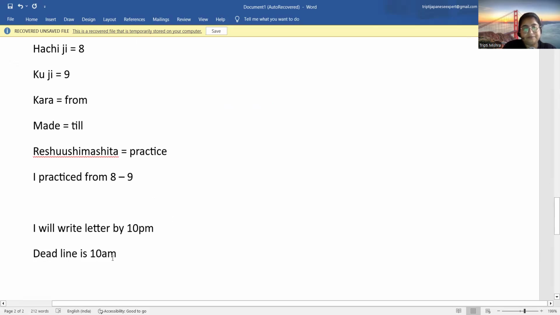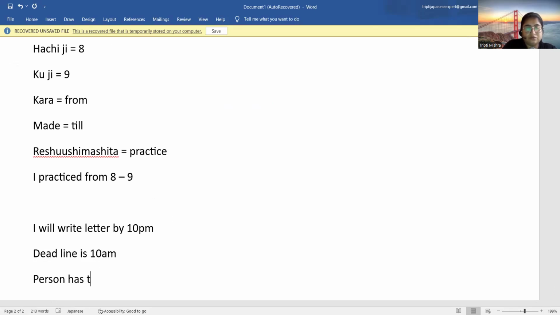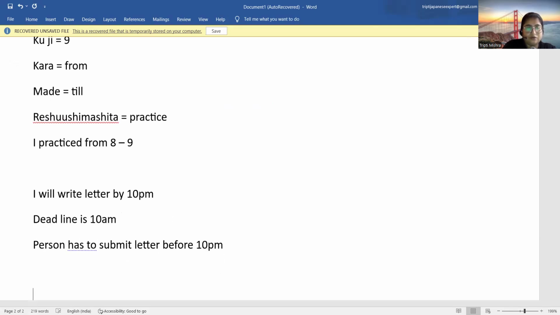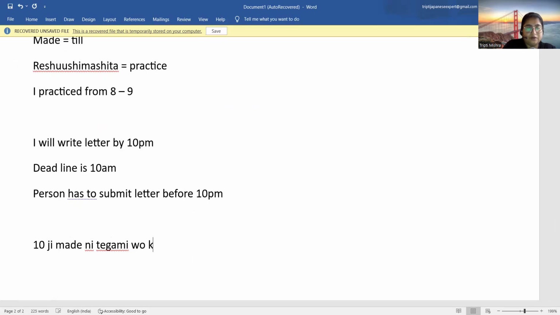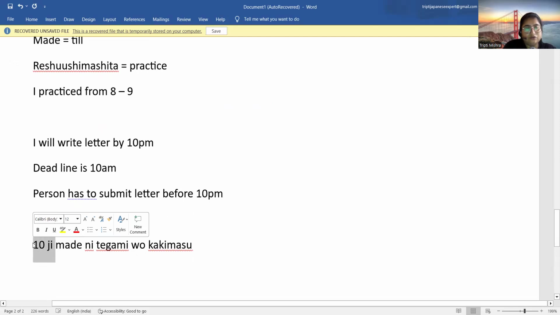So the person has to submit the letter before 10 p.m. So it will be Juji madeni tegami o kakimasu. Juji is 10 o'clock. Okay. Juji, 10 o'clock.